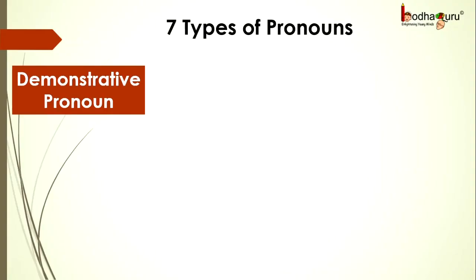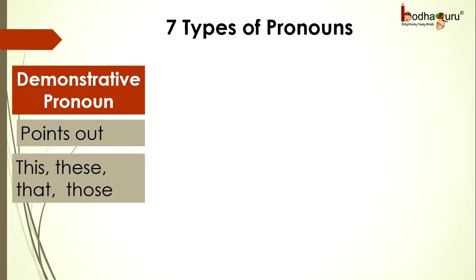First, demonstrative pronouns. These are the pronouns that point out specific nouns. The examples are this, these, that, those, and the sentence would be "This is old." Here, "this" is a demonstrative pronoun.